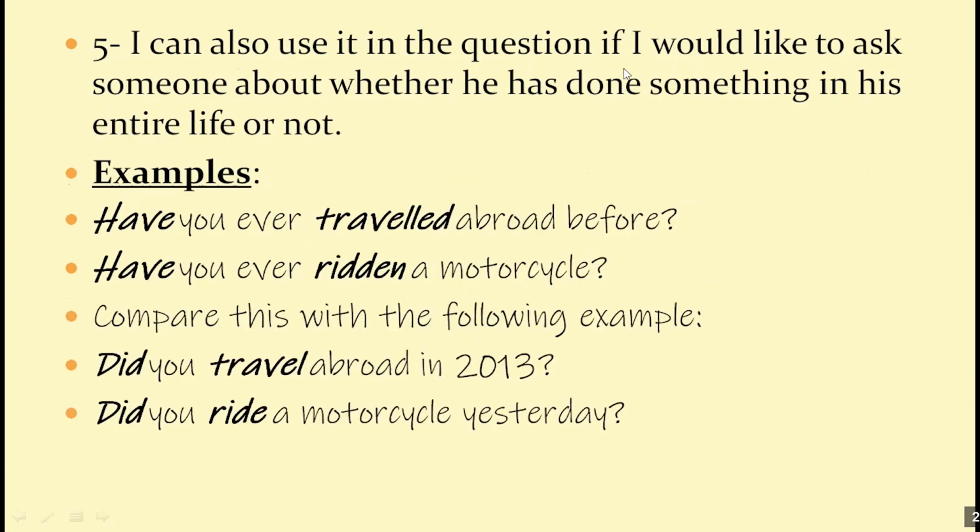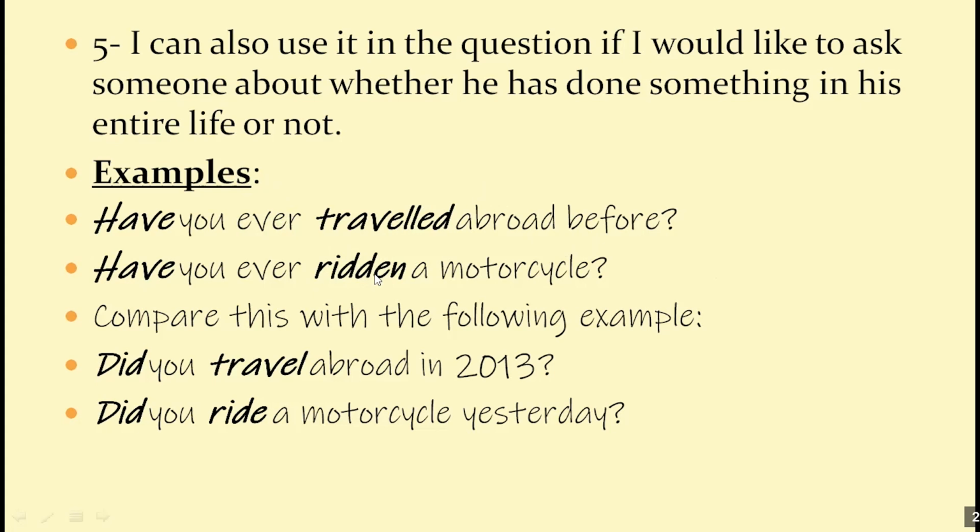We can also use it in the question if you would like to ask someone about whether he has done something in his entire life or not, in your whole life. If you're asking about someone's whole life, use the present perfect. Have you ever traveled abroad before? So I'm asking about your whole life. And we also use ever. Usually, if you have ever, use the present perfect. I'm not asking about a specific period of your life. I'm asking about your whole life. Have you ever ridden a motorcycle?